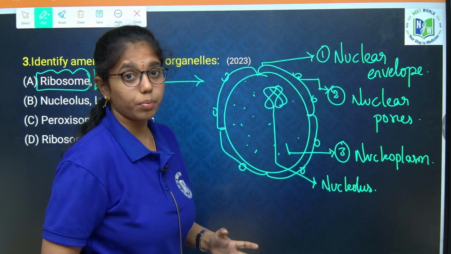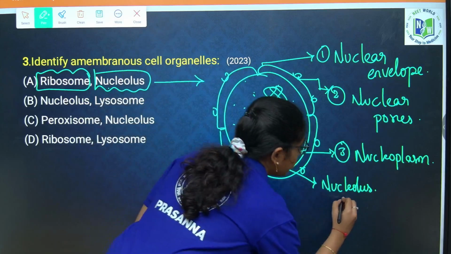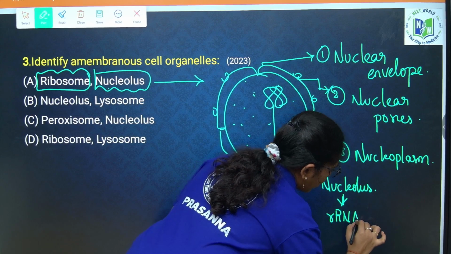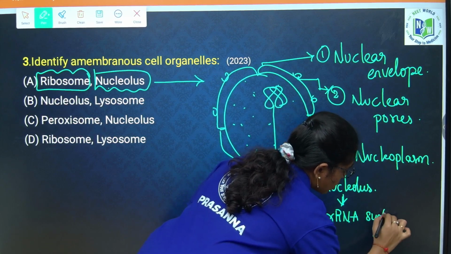Nucleolus is amembranous and involved in rRNA synthesis.